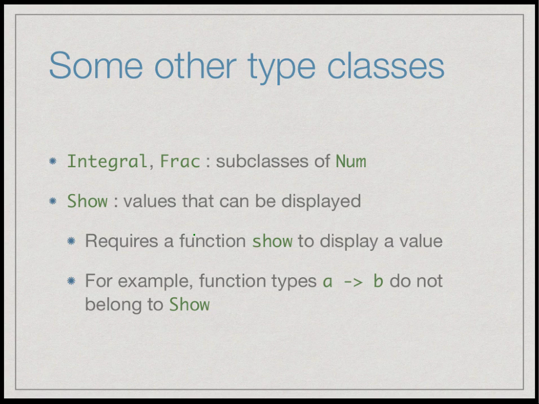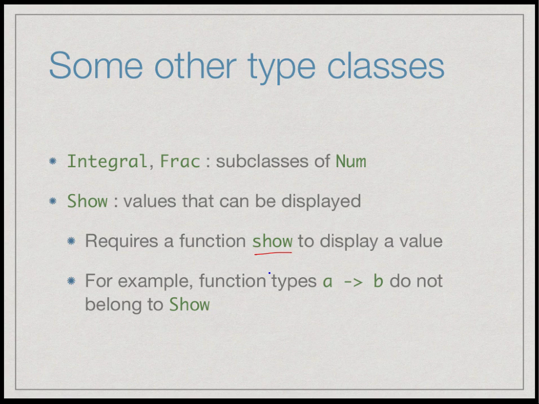There is a very important class called Show, which tells us when a value can be actually displayed to the user. So it requires a function also called show with a small s to be defined. Again, for all the basic types, we have a show function which gives us the representation that we see when we work with GHCi.